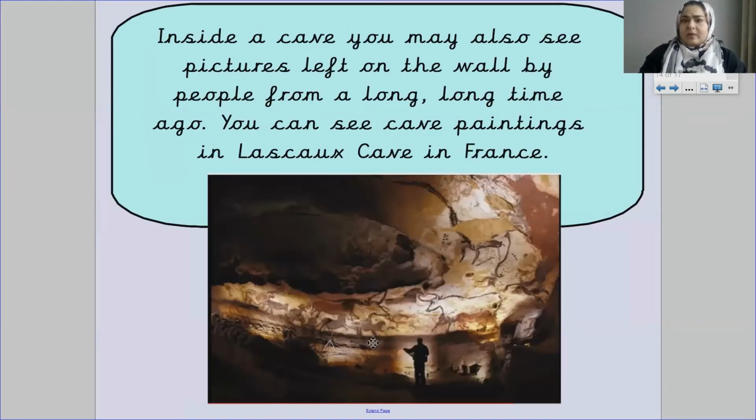Inside a cave, you may also see pictures left on the wall by people from a long, long time ago. You can see cave paintings in Lascaux Cave in France. Now look at this. These are prehistoric cave paintings. And we will look more into Lascaux Cave in France, okay, next week.